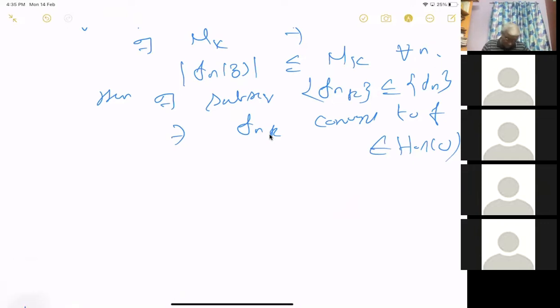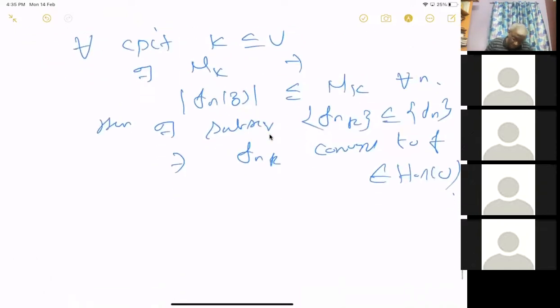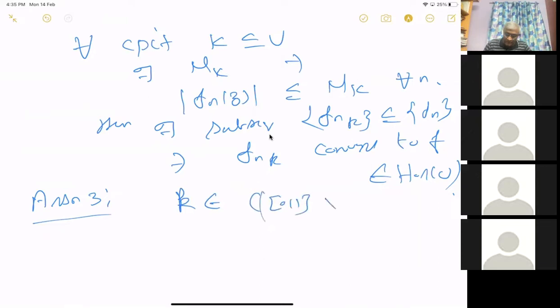I will give another assignment, which is easier than this, which uses the same idea. So let us take a function K in C of [0,1] cross [0,1].